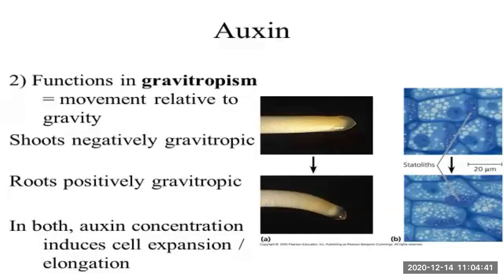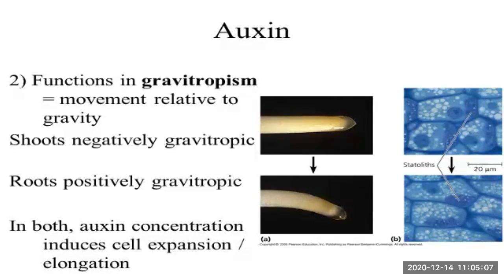So in that way, when the plant moves in the direction of gravity, it is called gravitropism. So the function in gravitropism is equal to the movement relative to gravity. Wherever the gravity moves, according to it, the function of gravitropism will also show its response.